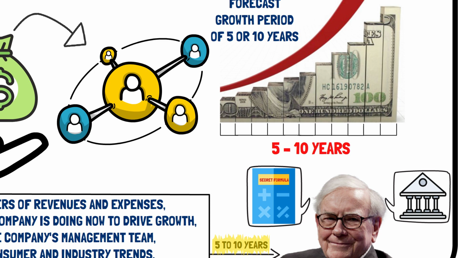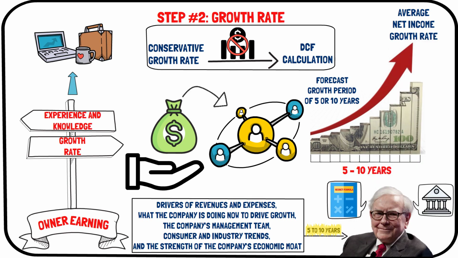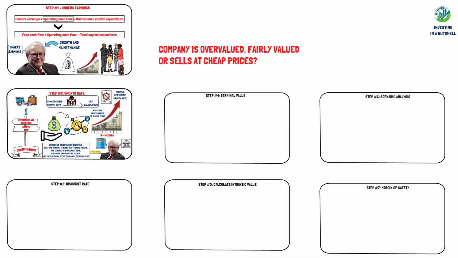Another option that follows the same methodology as the free cash flow growth is to instead use the average net income growth rate for the past 5 or 10 years. The problem with this is that numbers on the income statement, including net income, are typically manipulated more than numbers on the cash flow statement. However, it can still be useful in determining an appropriate growth rate for owners' earnings.